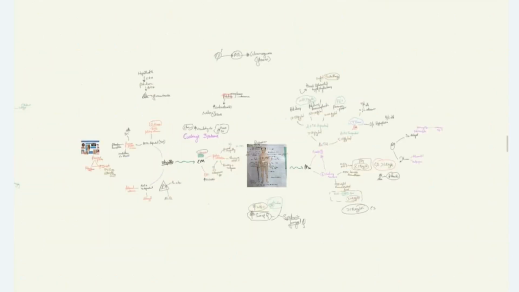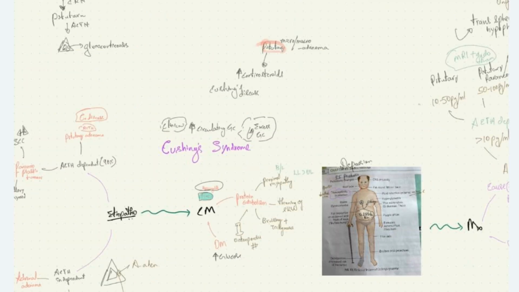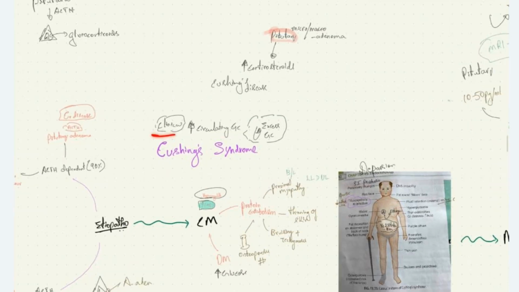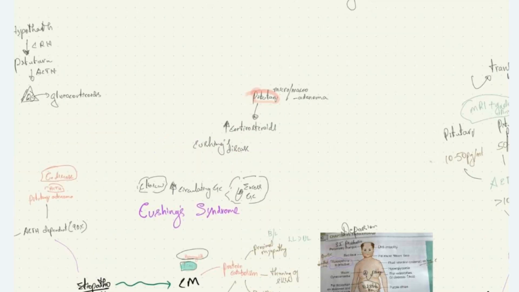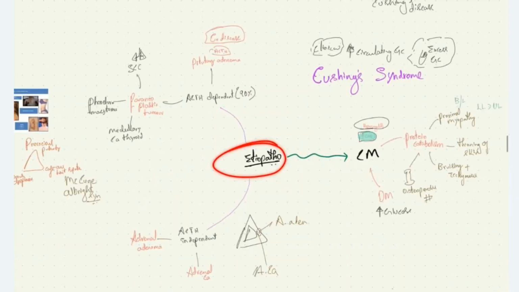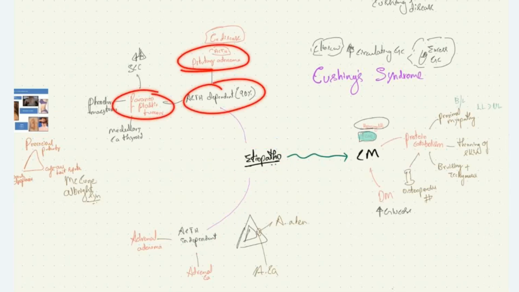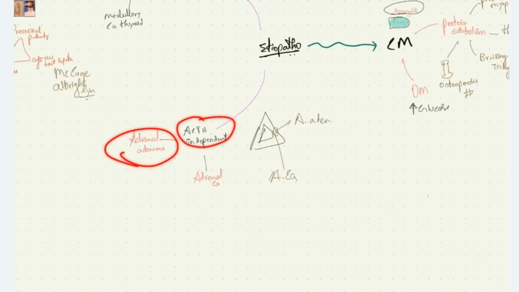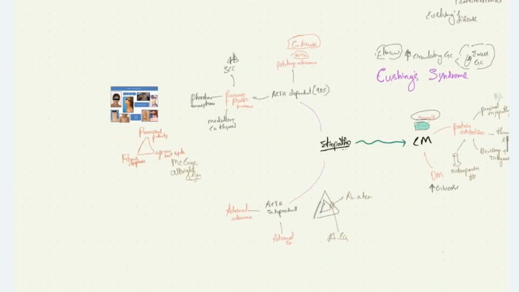Let me summarize Cushing syndrome fastly for you. Cushing syndrome is a clinical syndrome characterized by increased glucocorticoid level, which is most commonly due to excess intake of glucocorticoids, that is hydrocortisone, prednisolone, etc. We have Cushing's disease, which is the increased corticosteroid level due to pituitary micro or macroadenoma. The pathophysiology: ACTH dependent and ACTH independent. ACTH dependent are pituitary adenoma and paraneoplastic tumor. ACTH independent are adrenal adenoma, adrenal carcinoma. We have other McCune-Albright syndrome causing Cushing syndrome.